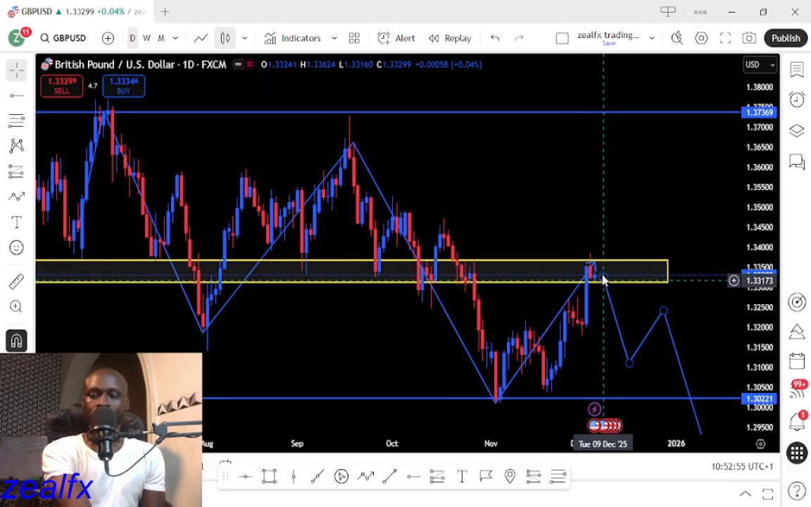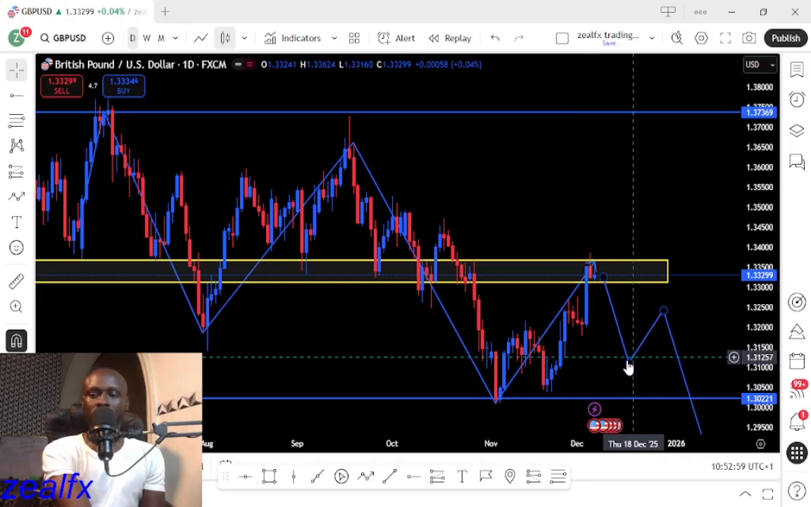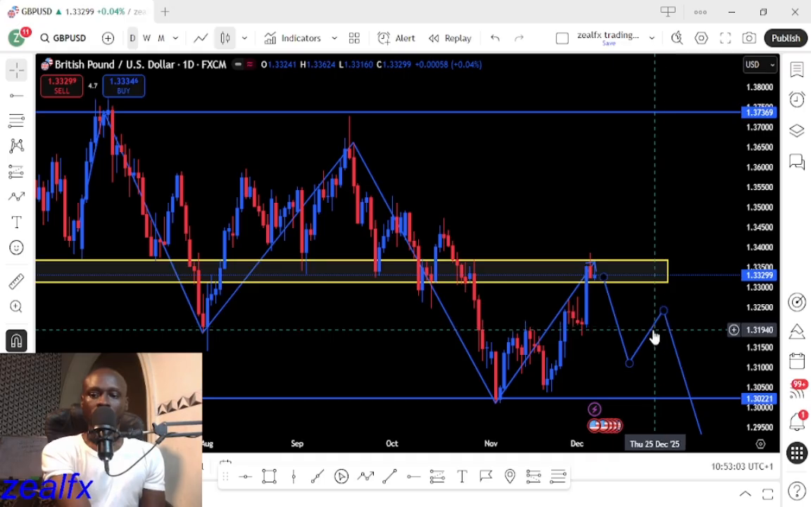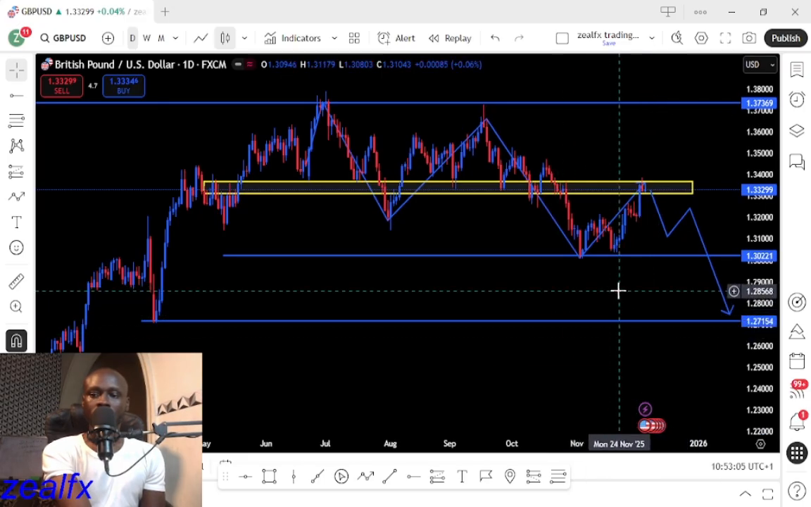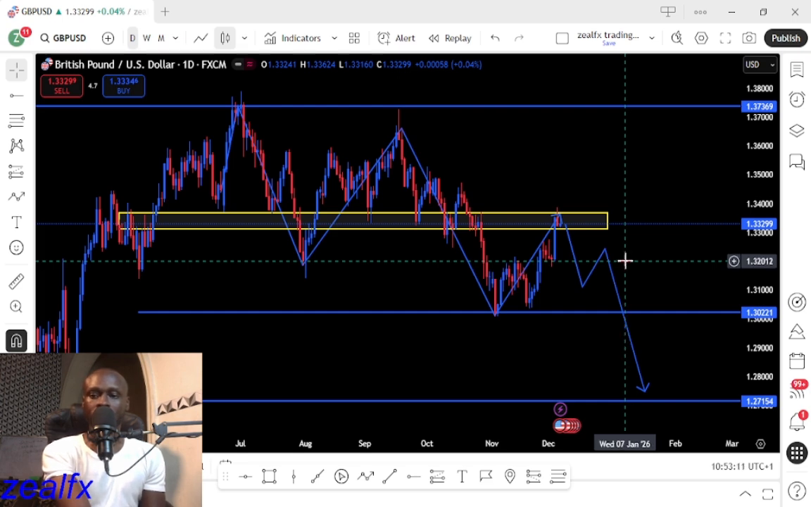So we expect price to break this particular higher low. Then we wait for a test. Then we start looking for the selling opportunity for the British pound USD to the downside. So look out for more selling opportunity on the British pound USD this week.